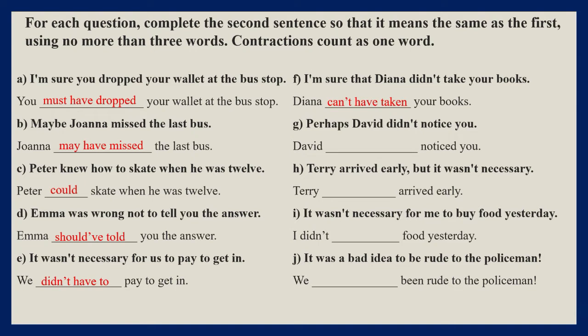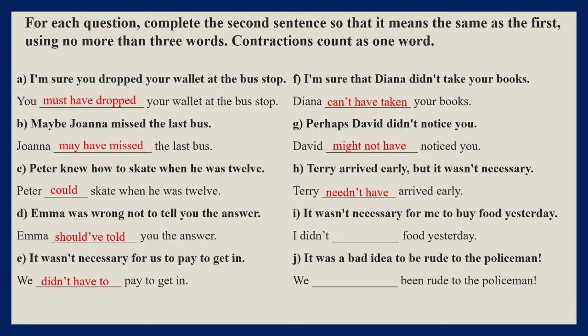G. Perhaps David didn't notice you. This is probability, so David might not have noticed you or may not have noticed you, but we cannot say could not have noticed you, because that is considered negative deduction. H. Terry arrived early, but it wasn't necessary. So in here we want to say it wasn't necessary, but Terry did arrive early anyway. So we use Terry needn't have arrived early.